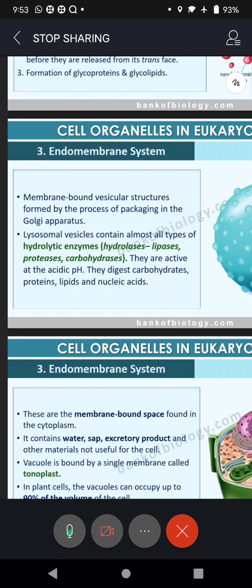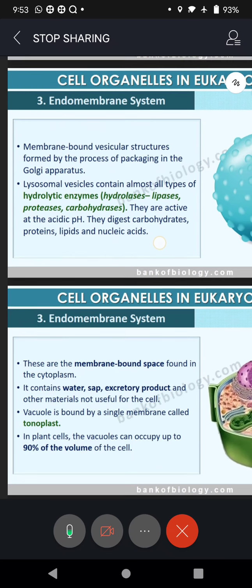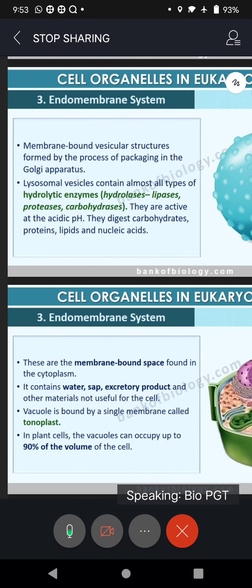So they are active at acidic pH. Only condition is there. What is that? The digestive part should have acidic pH. I think your chemistry teacher must have told you pH is the negative log of hydrogen ion concentration, we say. And there is a scale 0 to 14. So 0 to 7 is acidic, and 7 to 14 is basic or alkaline.